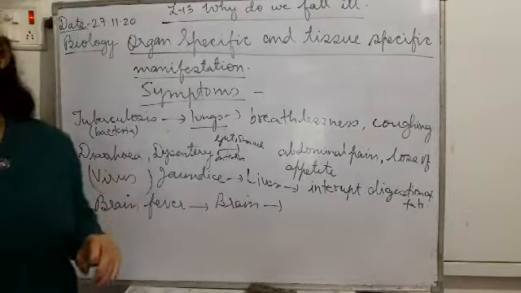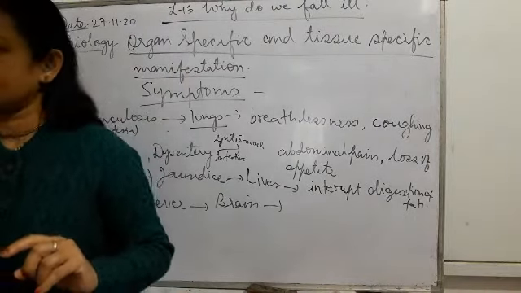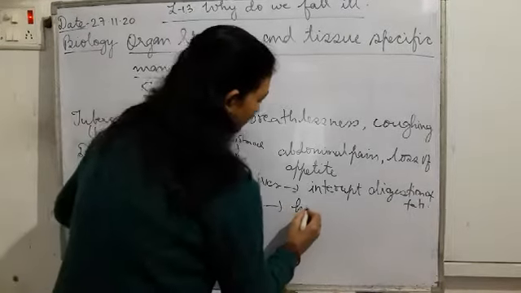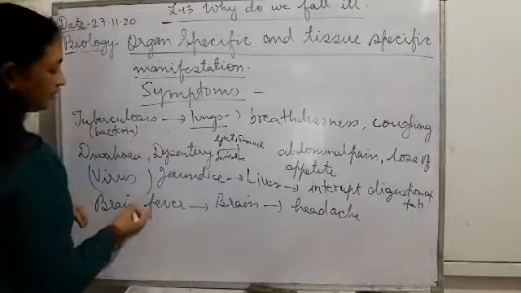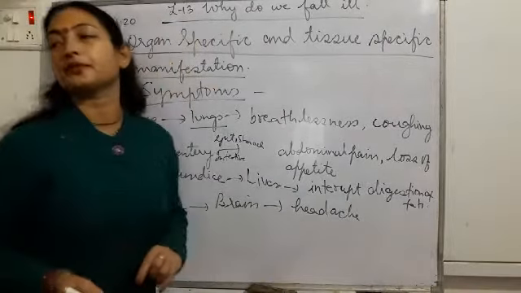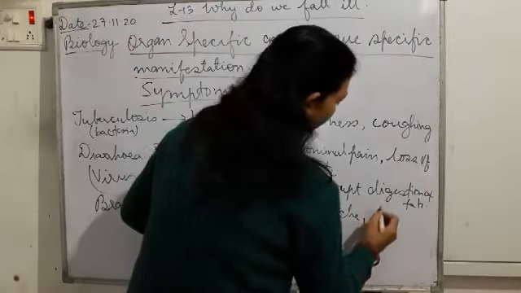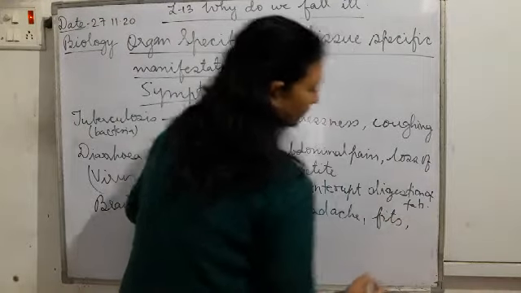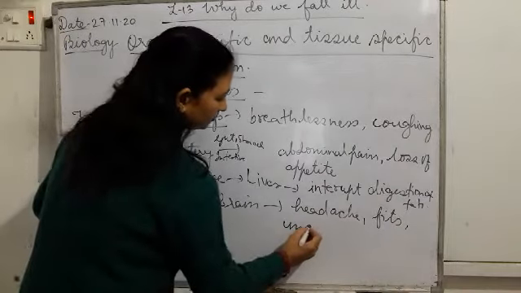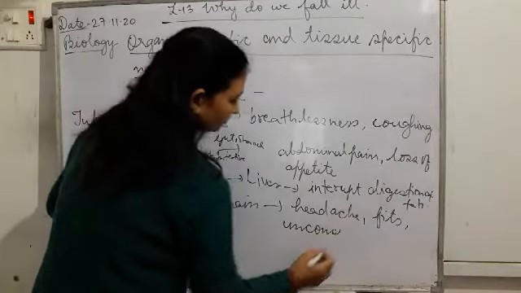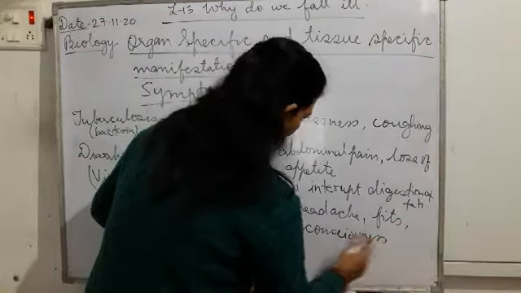Headache. Whichever disease affects the brain, not only brain fever, you can have headache, you can have fits. The person can become unconscious. Okay.